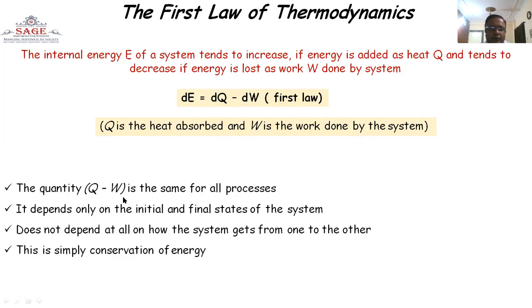The quantity Q minus W is the same for all processes. It depends only on the initial and final state of the system, not on the path, how the system gets from one state to another. This is simply the conservation of energy. Heat and work are both path functions, and are not properties of a process or state of the system.